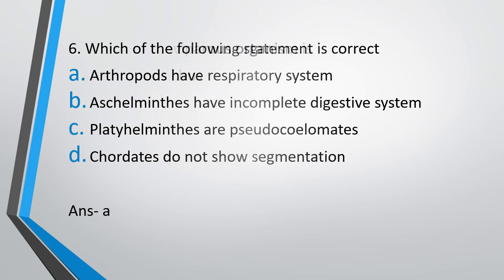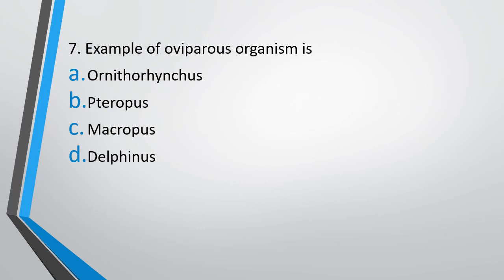Question 7. Example of oviparous organism is option A, Ornithorhynchus, option B, Pterophis, option C, Macrophis, or option D, Delphinus. Example of oviparous organism. What is oviparous organism? Those who lay eggs, right? What is viviparous? Those who give birth to their child. So you have to tell of these four which one is oviparous organism.